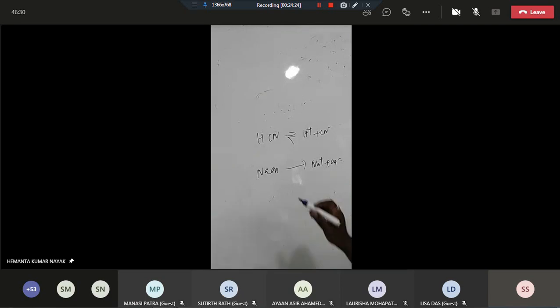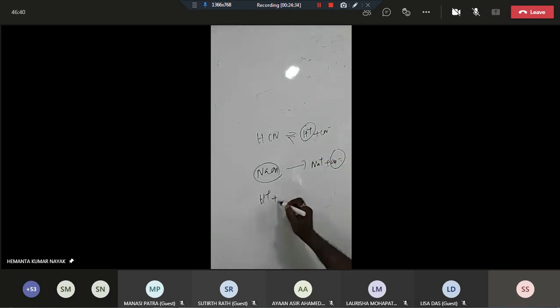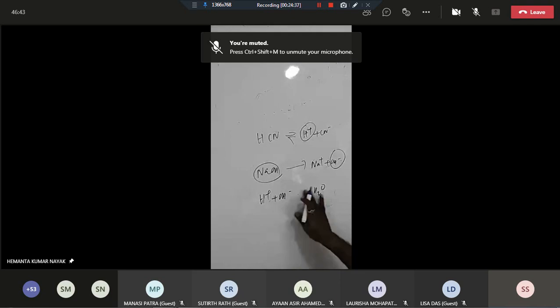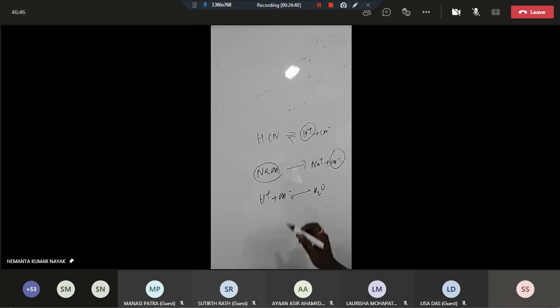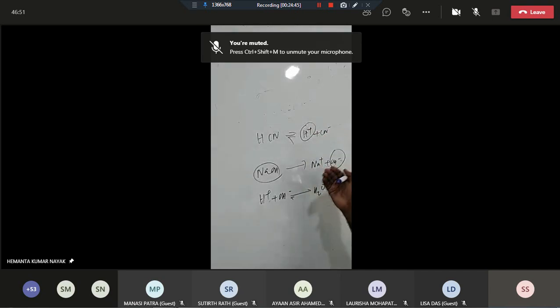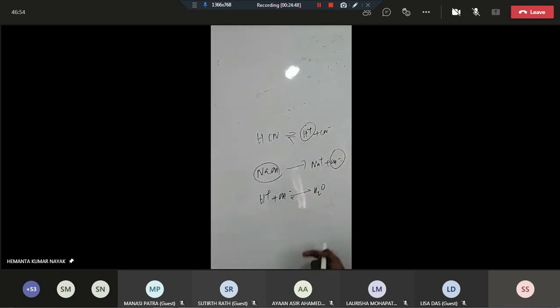Okay. So listen, here you see this is NaOH. This will give Na plus and OH minus. H plus will combine with OH minus to give water. The H plus ion obtained from HCN is almost removed by the OH minus in the form of H2O molecule, which is a very weak electrolyte. As a result, since H plus is removed, the reaction shifts in the forward direction and the degree of dissolution is increased. Is that clear? Yes, sir.